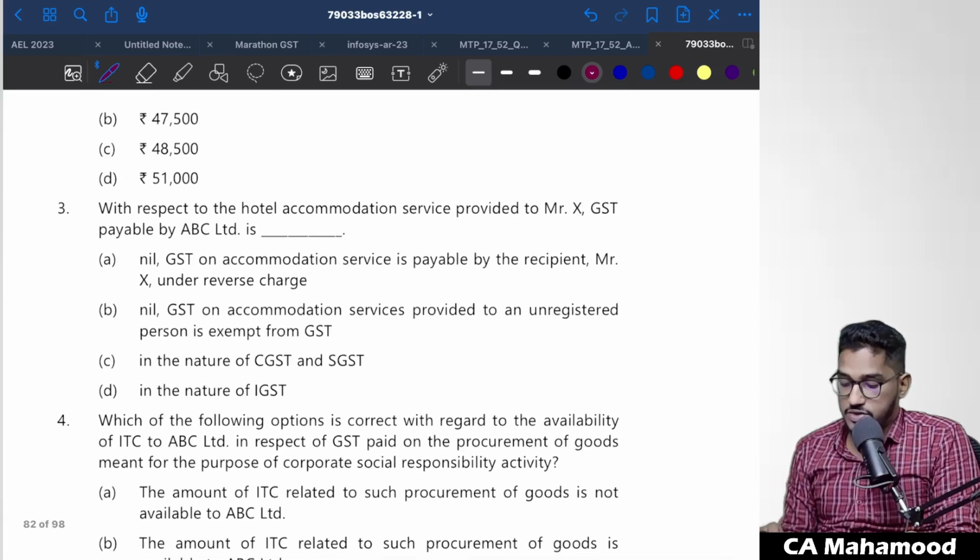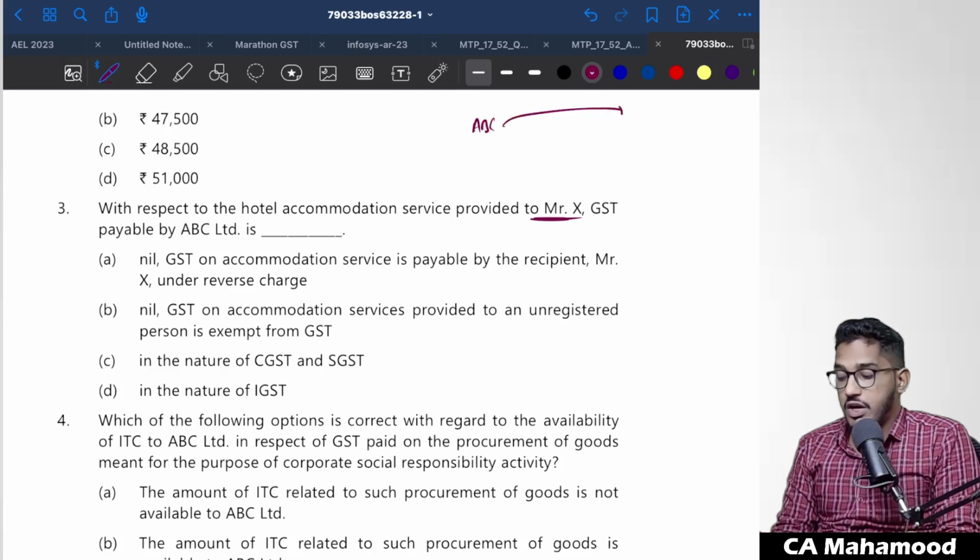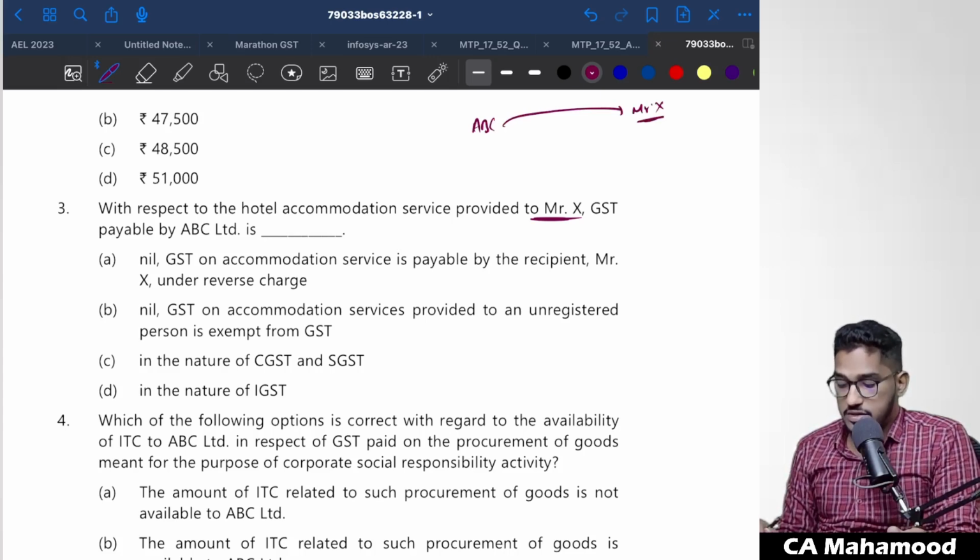Next one. With respect to the hotel accommodation service provided to Mr. X, GST payable by ABC Limited. Yes. So this ABC Limited has provided accommodation services to unregistered person, Mr. X. So with respect to this accommodation services, what GST has to be collected? Let us see the option.